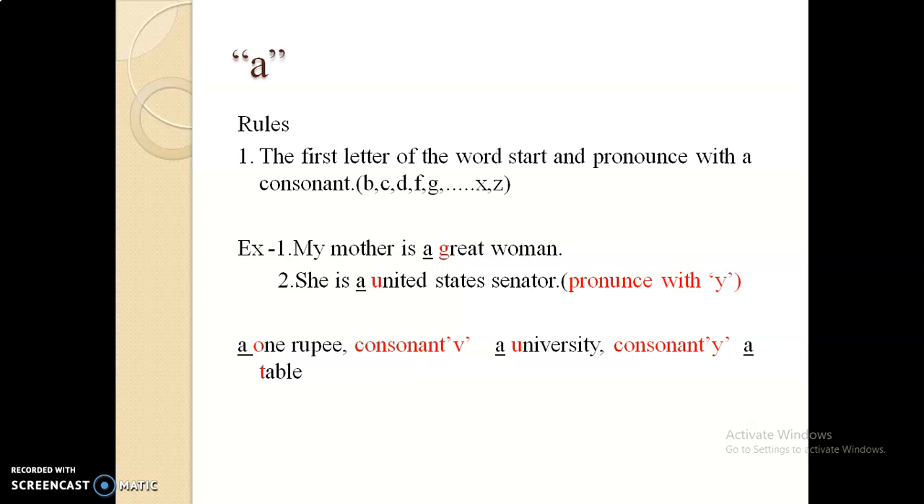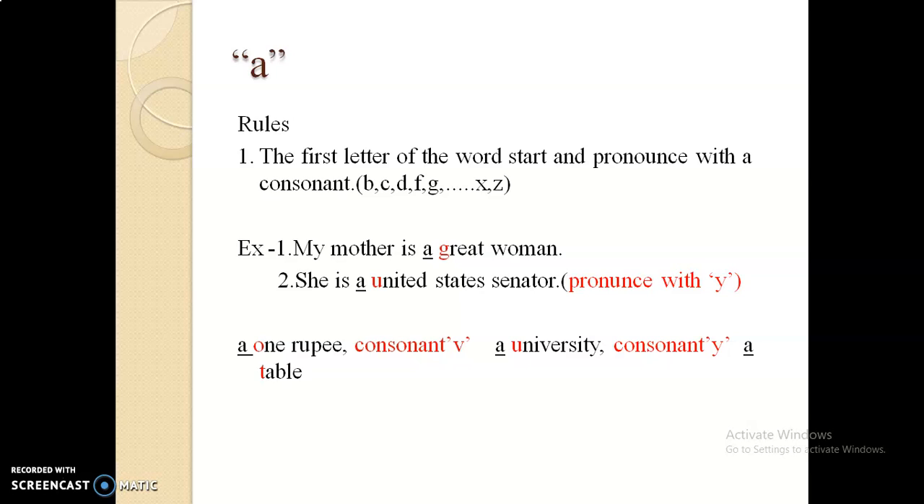So see first the rules of using a in a sentence. First rule: the first letter of the word starts and is pronounced with a consonant. We know the consonants and vowels. There are 5 vowels, A, E, I, O, U, and the remaining are consonants. For example, my mother is a great woman. In this sentence we use a because the first letter of the word great starts with consonant G and is pronounced with consonant sound G.